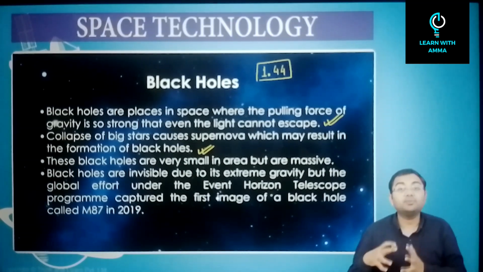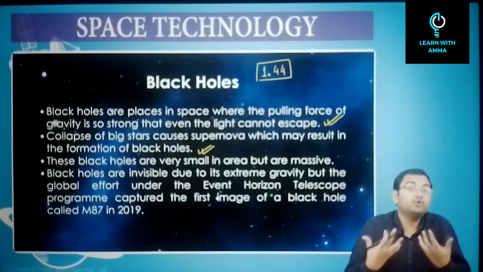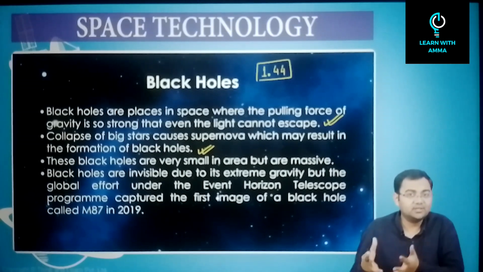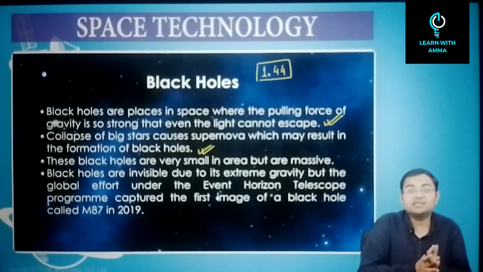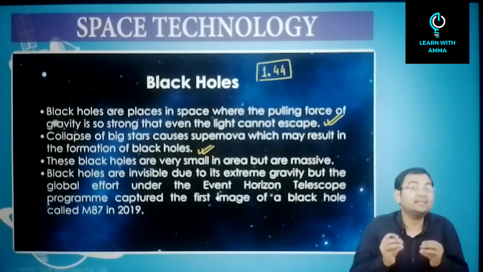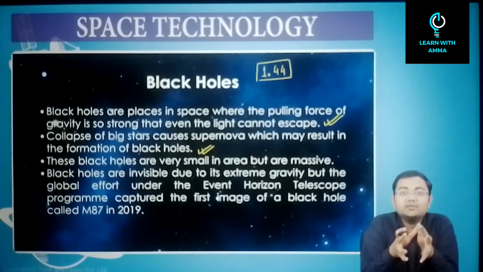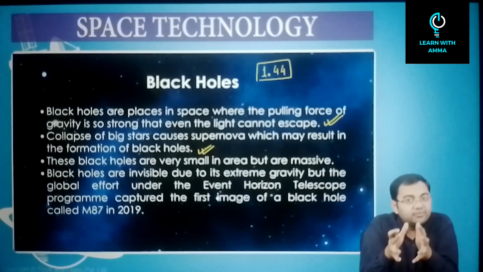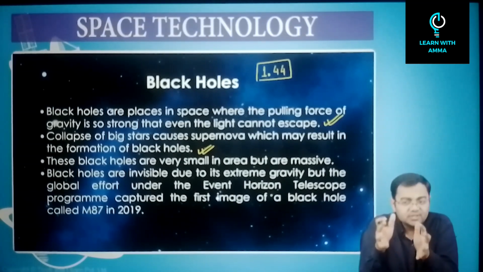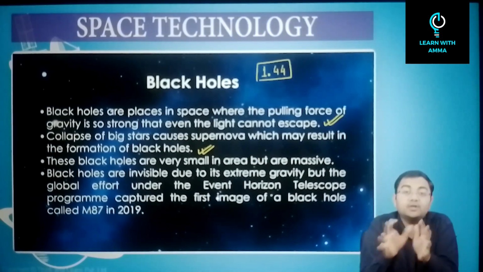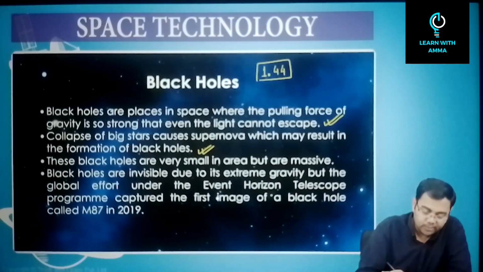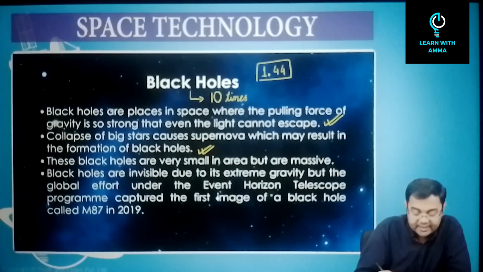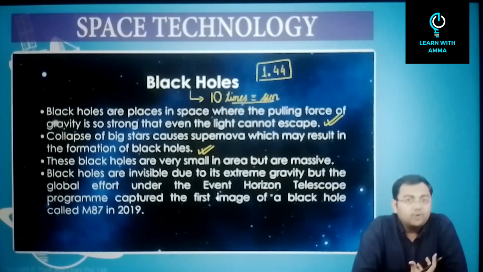So black holes are formed only when the stars are more massive. Most of the stars that we see converting into black holes have masses more than 10 times the mass of the sun. So only these kinds of stars are normally finding their way to becoming a black hole. Even if it's a massive star, the massive star which does not have huge mass will not convert into a black hole. So normally we see that black holes will be formed when masses of the stars are more than 10 times the mass of the sun. So these will form black holes.